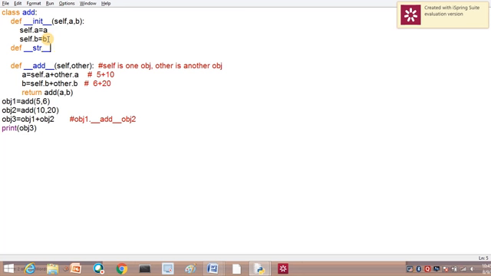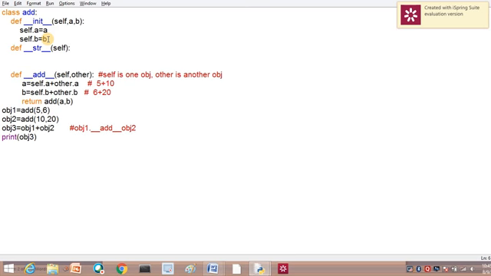I am using str. This is a special inbuilt function. In that we have self. Self is the argument. Here we are going to mention the format in which way we want to see. Okay, you will have a bracket here, and inside this you have to give 0, then comma. It will be displaying in a tuple format. A comma B. This 0 says A and 1 says B. This format it is going to display.